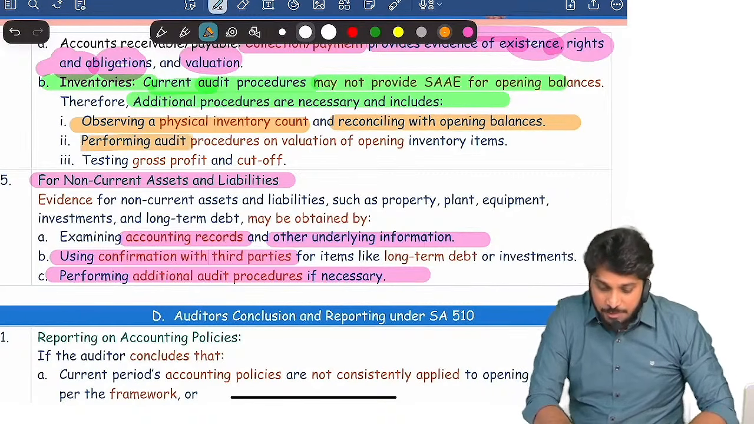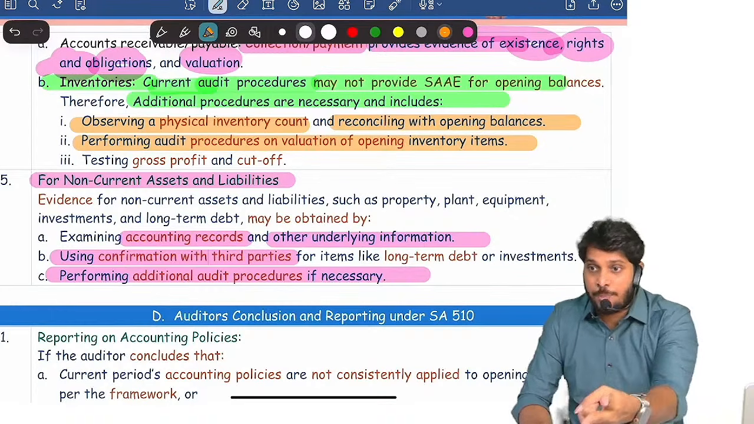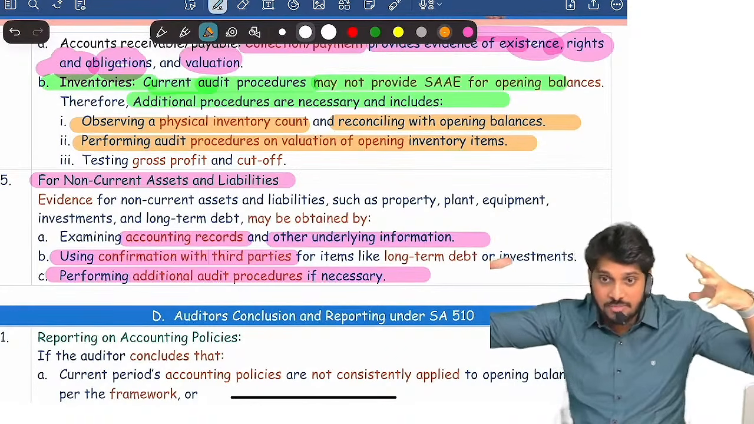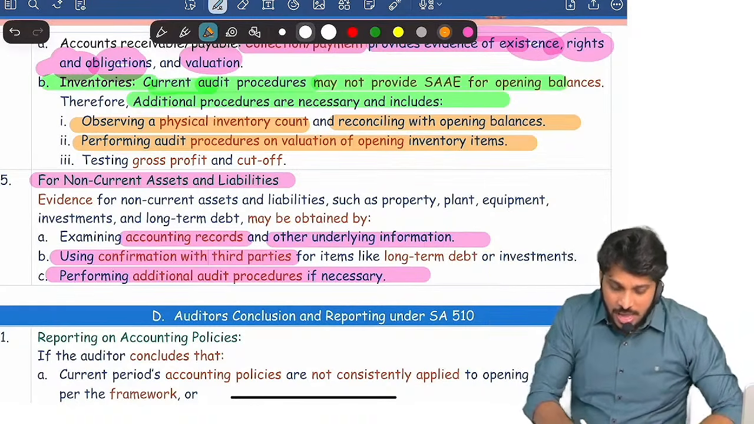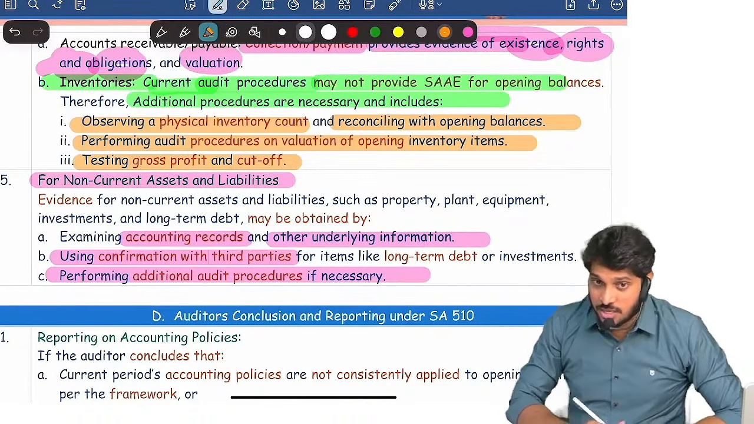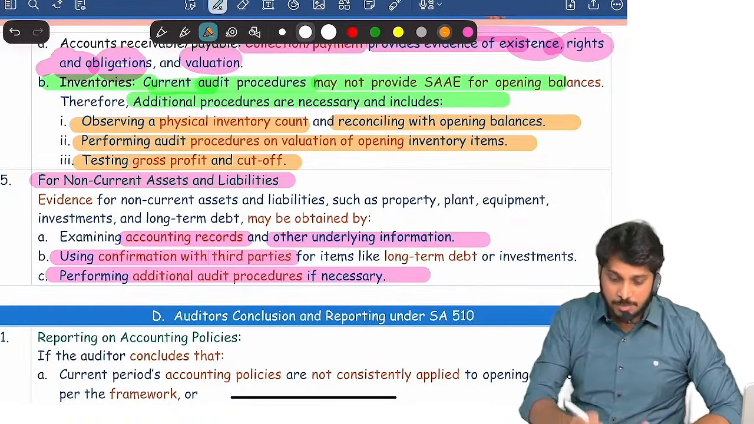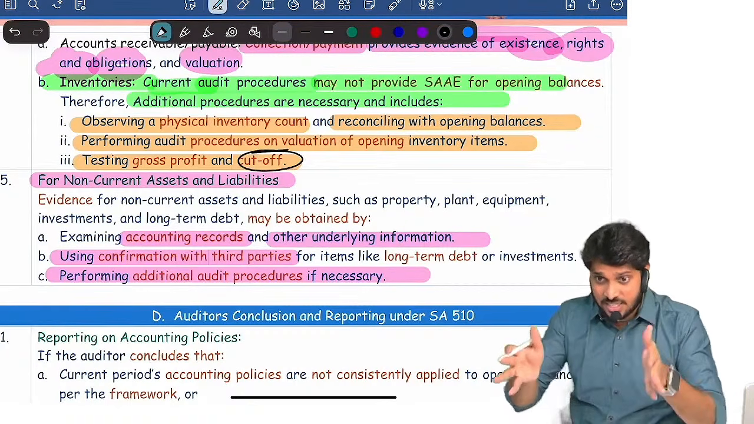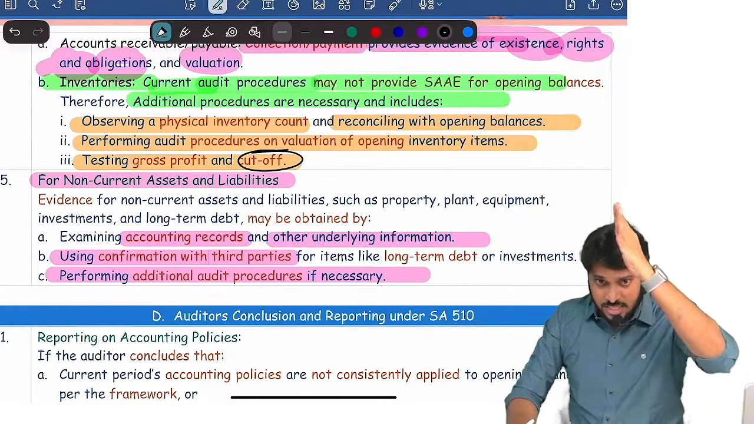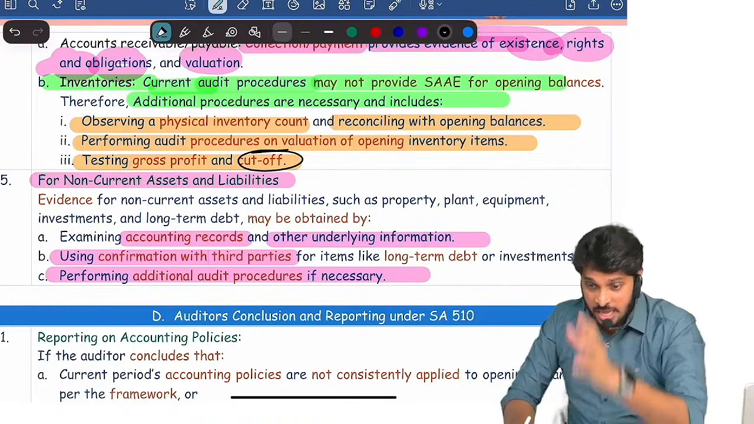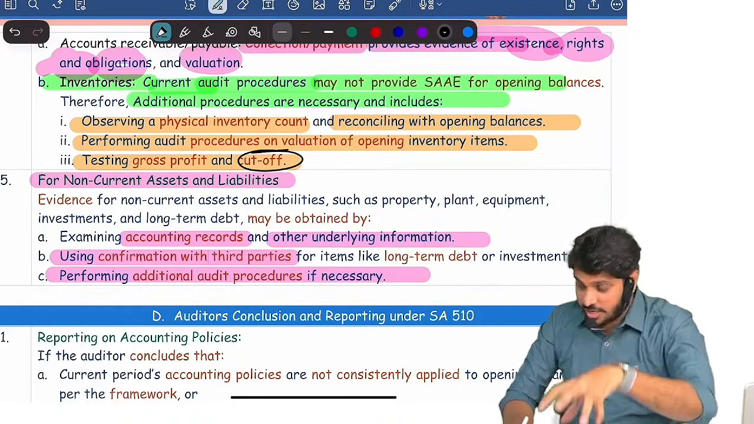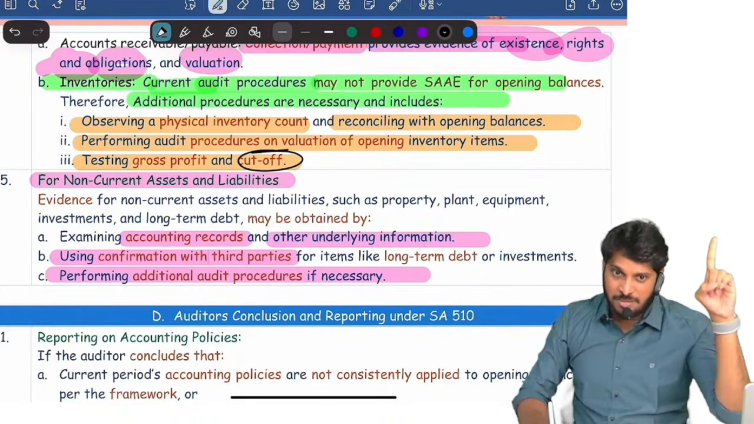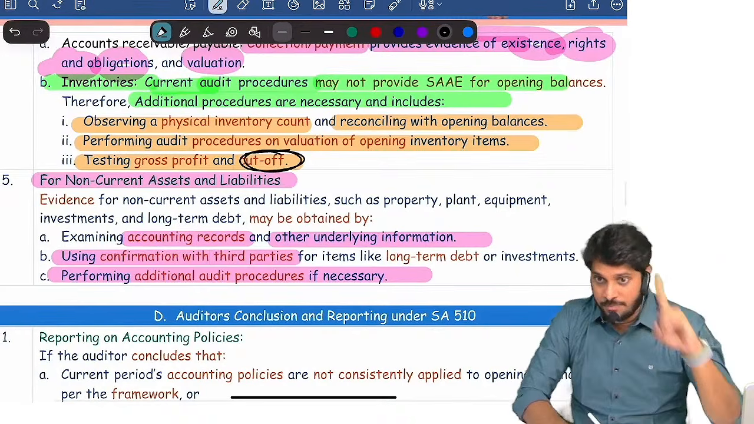And I will perform procedures on valuation of opening inventory. Already the company's opening stock workings are there, right? I will compare those workings with my reconciliation. Are you clear? And I will apply analytical procedures, gross profit testing, and cutoff testing. Cutoff testing means I only see whether current year sales are recorded in the current year, and whether current year purchases are recorded in the current year correctly or not. If current year purchases and sales and the closing stock are correctly recorded, and I reconcile these, I will get the opening balance. That's why I need to perform cutoff testing.